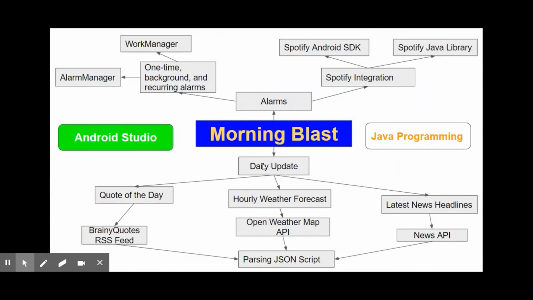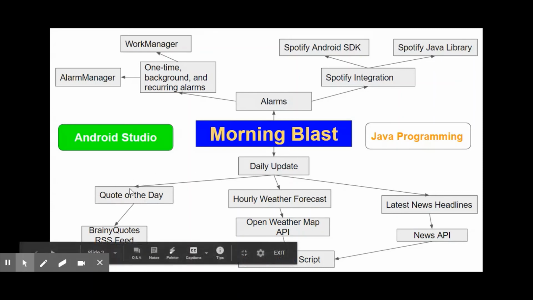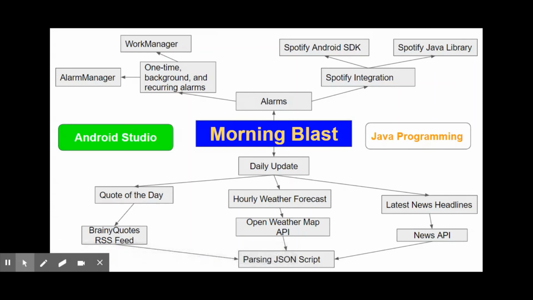I also have the daily update part, in which I have the quote of the day, which I obtained by using the Brainy Quotes RSS feed, which I create an API call for, which returns a JSON script, which I in turn parse in my app. And then I similarly use the hourly weather forecast, in which I use an API call from the Open Weather Map API, which returns a forecast as a JSON script, which I once again parse. And similarly, I do the same thing with the news API, which returns the news headlines. It's a JSON script, which I parse in my app.